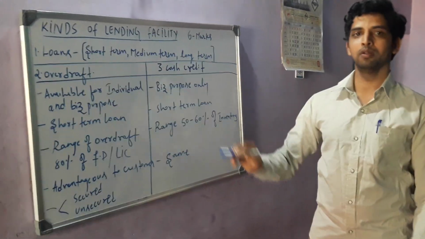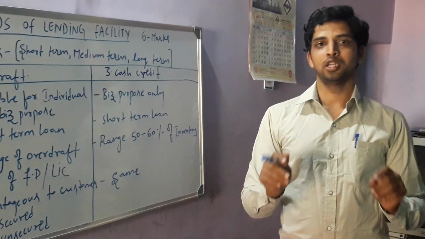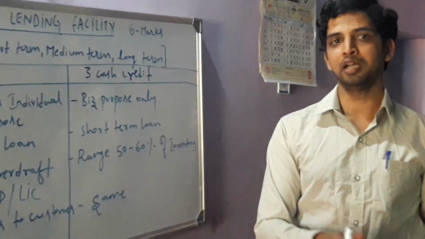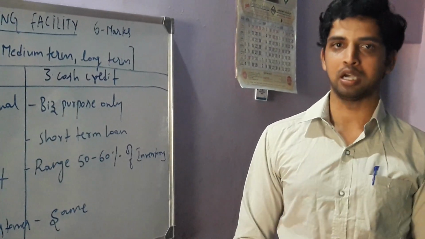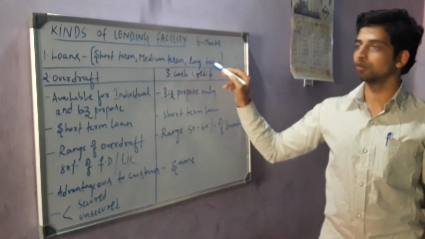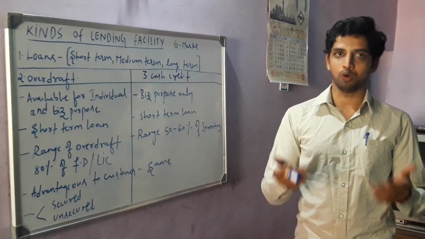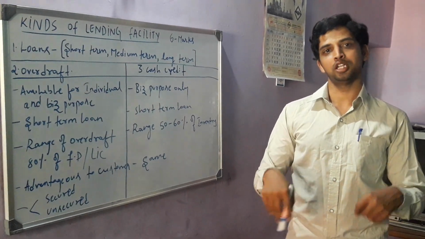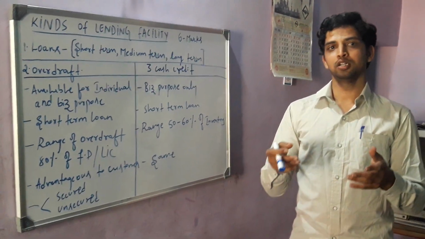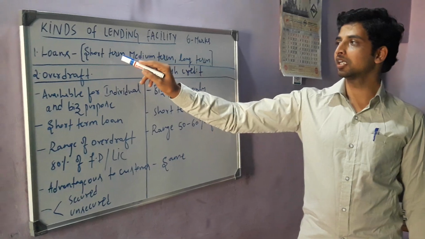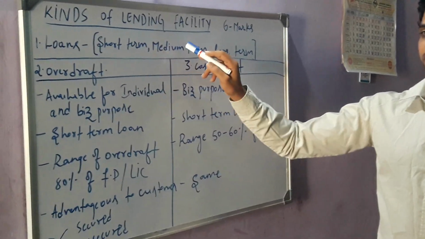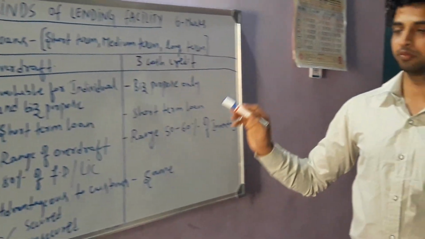Usually the bank will provide advances. The bank will provide loans to the customer by receiving collaterals. For all 3 kinds of loans, the bank will receive collaterals and issue the amount in the form of a loan. And the interest rate will vary for short term, medium term and long term.